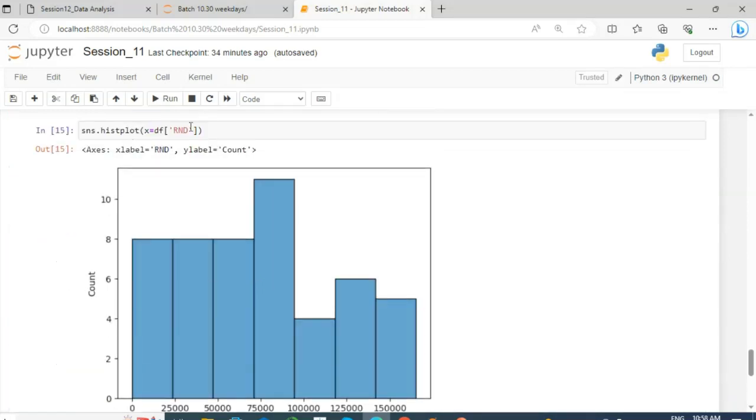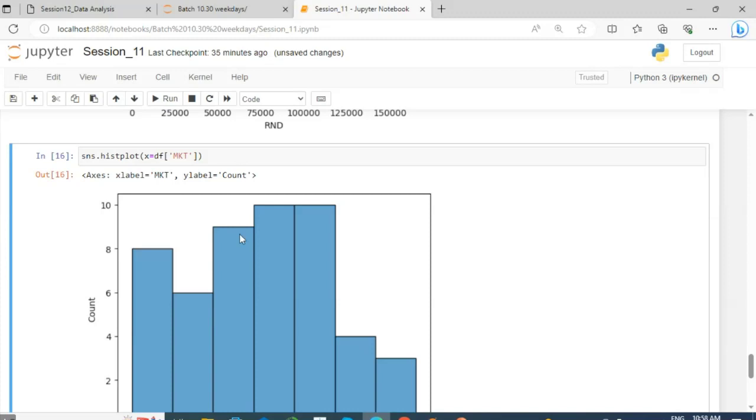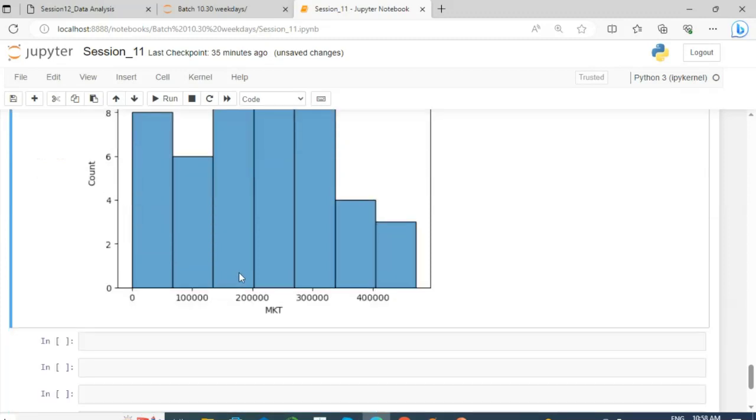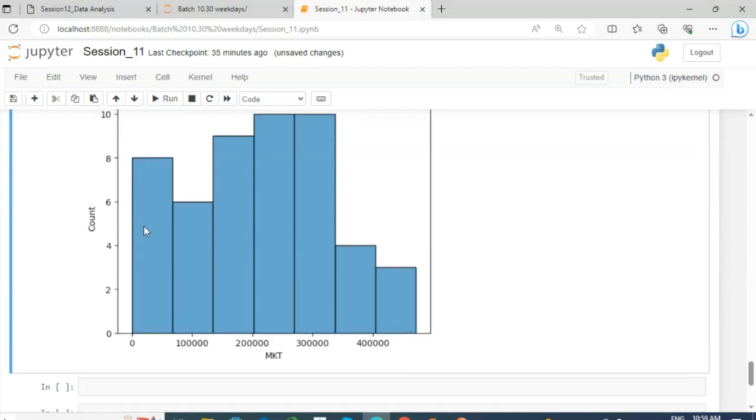Here we used the R&D column. Next we have sns.histplot with x equal to df['marketing']. We have a marketing column also. So here is the distribution of marketing. On the x-axis we have the range and on the y-axis we have the count.